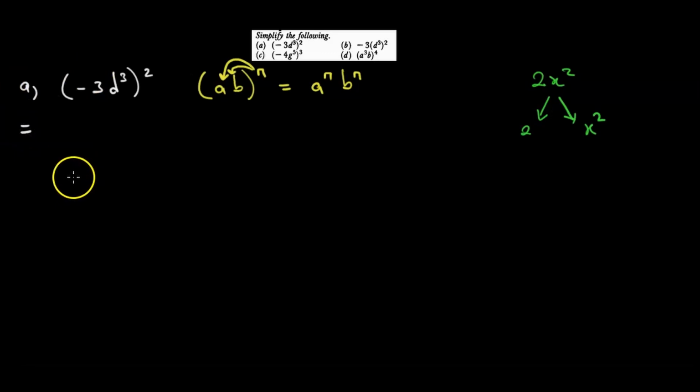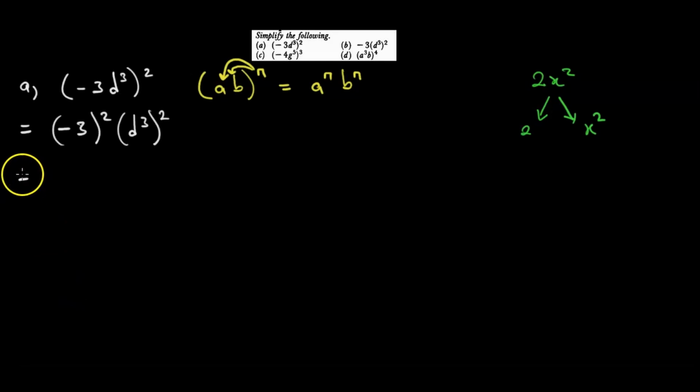That is equal to minus 3 squared, then d to the power 3 squared. The 2 has entered and dealt with minus 3, which is the number. The 2 has also entered and dealt with d to the power 3, which is the variable.